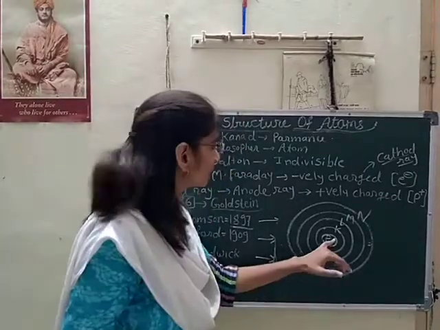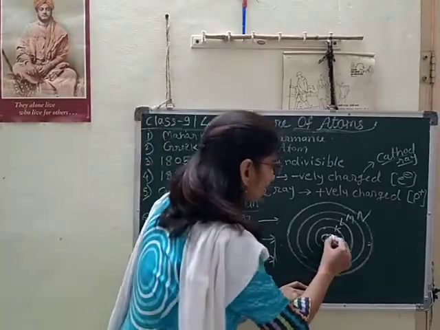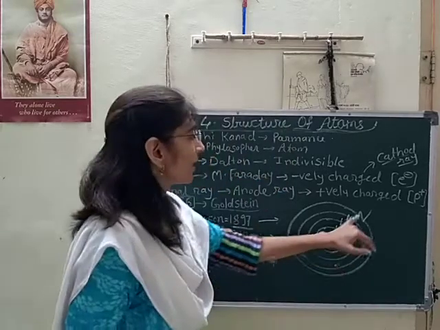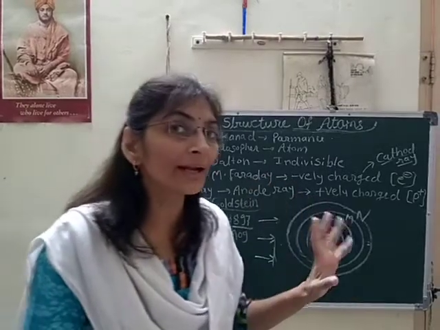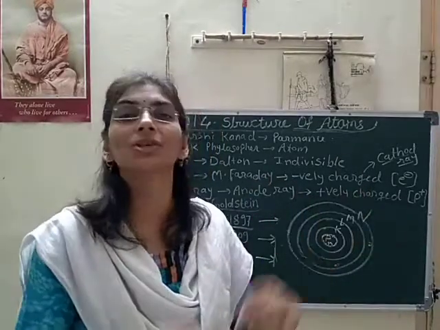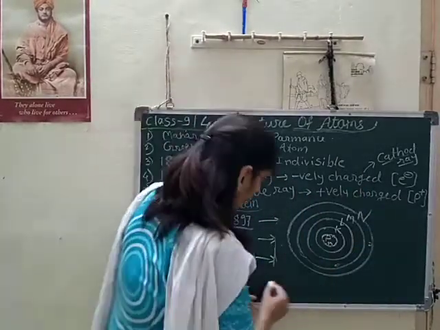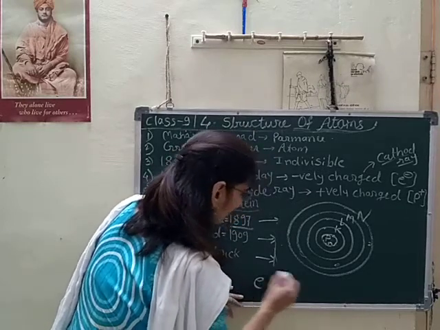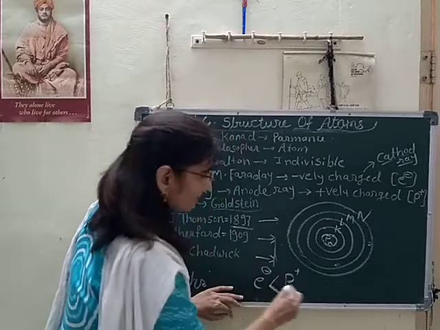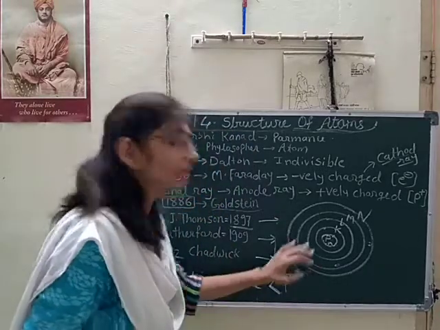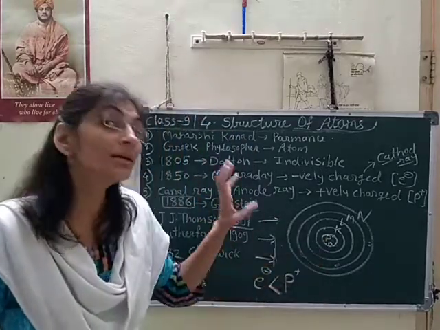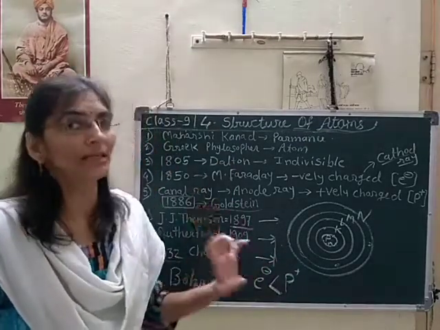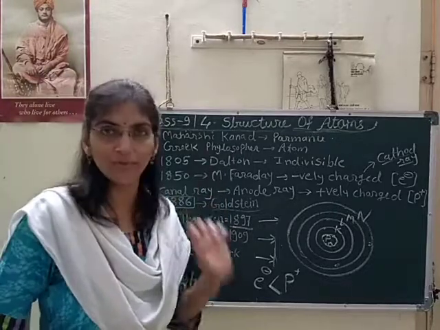So that is the structure of the atom we will learn, and here one thing is very important: the atom has a nucleus, which has protons and neutrons, and the protons' positive charge and the electrons' negative charge are equal in magnitude and neutralize each other, and protons are heavier than electrons, by 2000 times. Those things are very important.